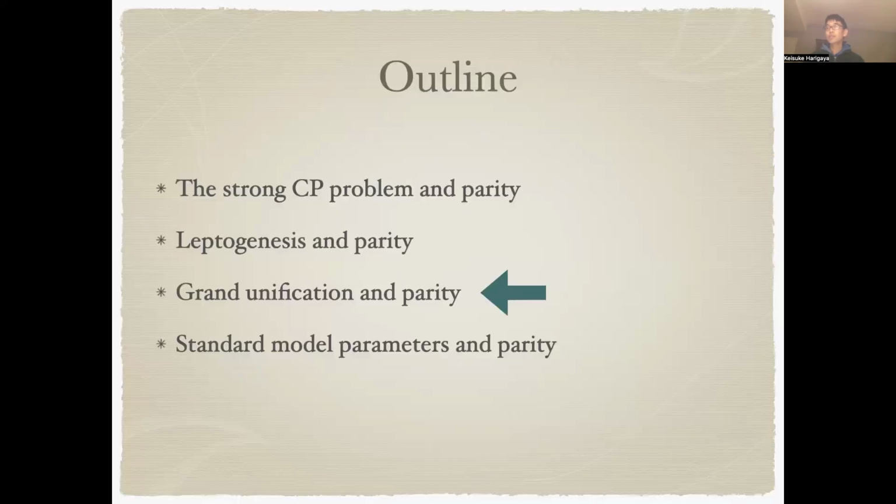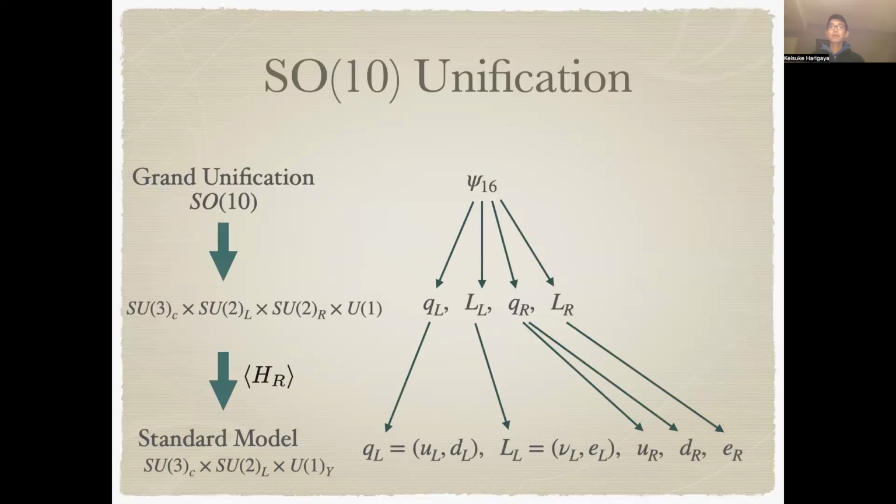Now let's move on to the discussion of the implication of parity symmetry for grand unification. It turns out that the gauge symmetry structure required by the parity symmetry is a subgroup of the SO(10) gauge group. So we start from the SO(10) gauge symmetry and spontaneously break it into the parity symmetric gauge group at a high energy scale. Then we break this parity symmetric gauge group down to the standard gauge group by the vacuum expectation value of HR. So this is the structure.